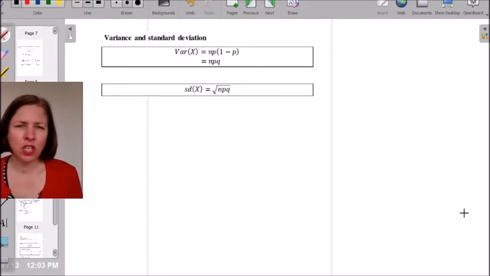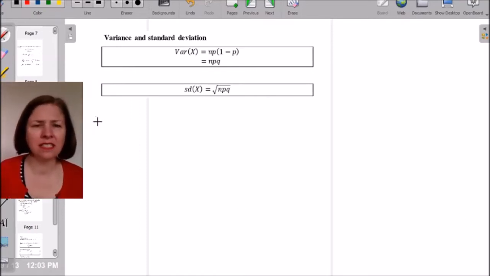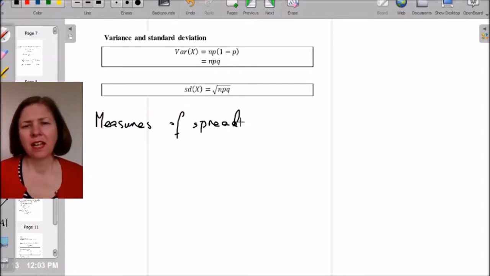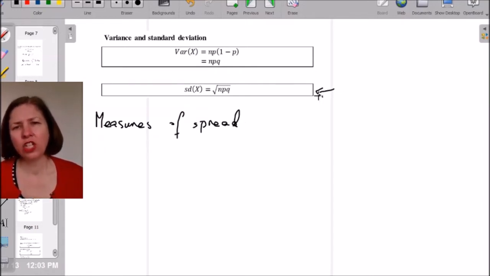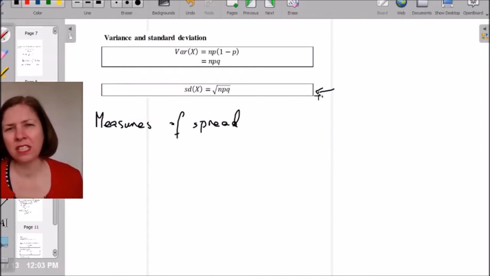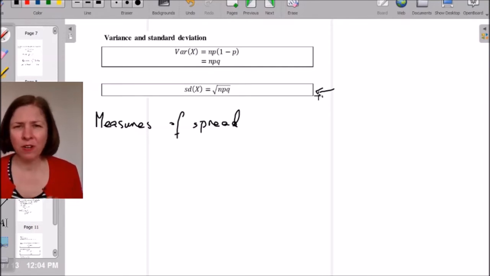If expectation is our measure of centre, then variance and standard deviation are our measures of spread. They're both measures of spread and they are very closely related to each other. The best way to understand standard deviation is as the average distance of any value from the center. If I take every single value and I average out how far it is from my expected value, that's going to give me the standard deviation. Typically, we can find most values within a distance of 1 standard deviation from the center.